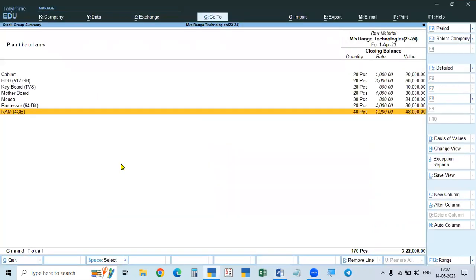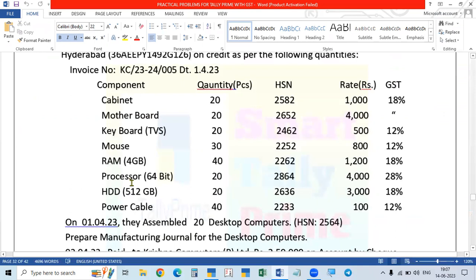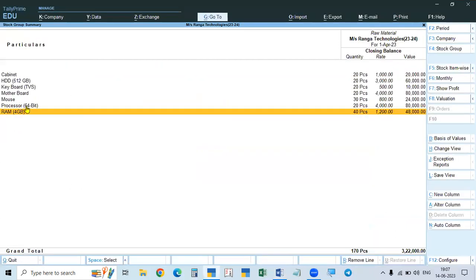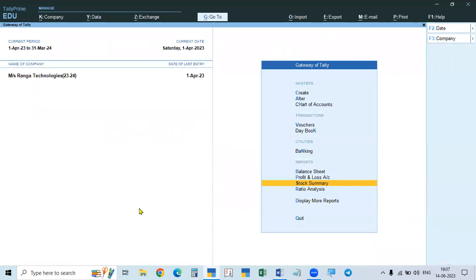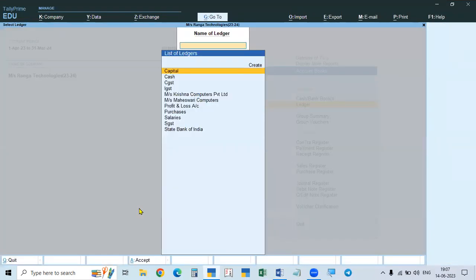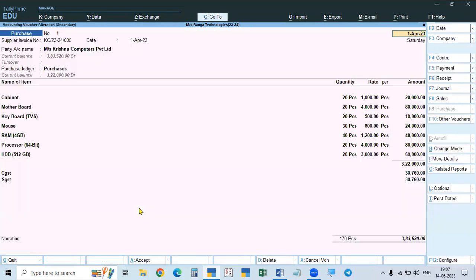Cabinet, motherboard, keyboard, mouse, RAM, processor, HDD, power cable. So power cable is not available yet. So we'll go to the same voucher, purchases. Go to purchases, this will open. Okay. So after this 1, 2, 3, 4, 6, 7 only.